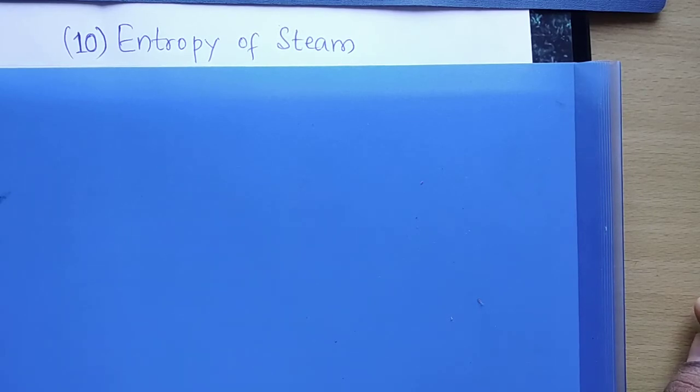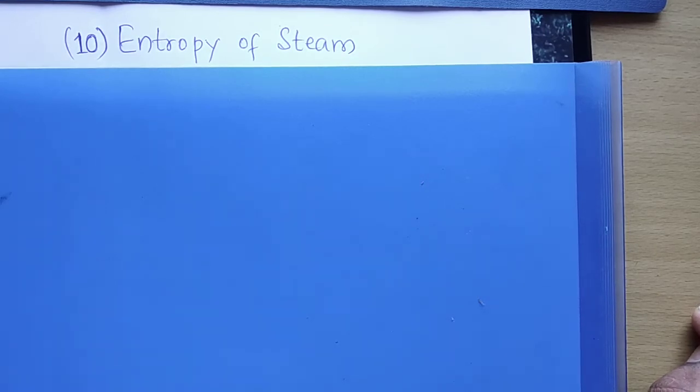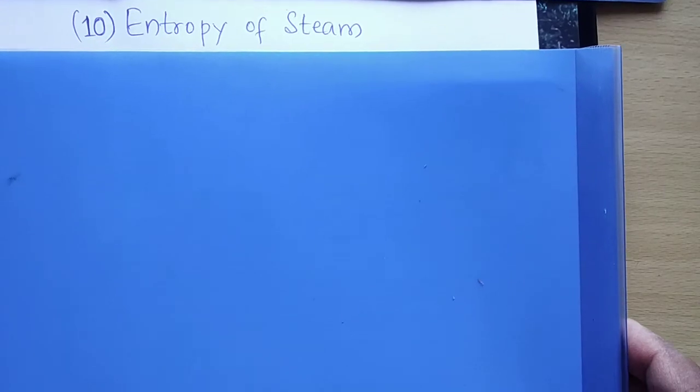So in the previous class we have seen the specific volume of steam, and then we have taken up what is external work of evaporation and internal energy of steam. In today's class we will be discussing entropy of steam. So let us take up the first one, entropy of steam.